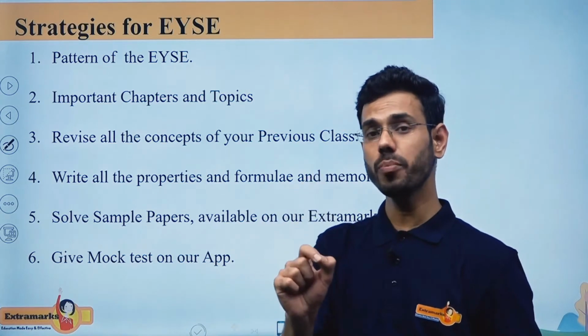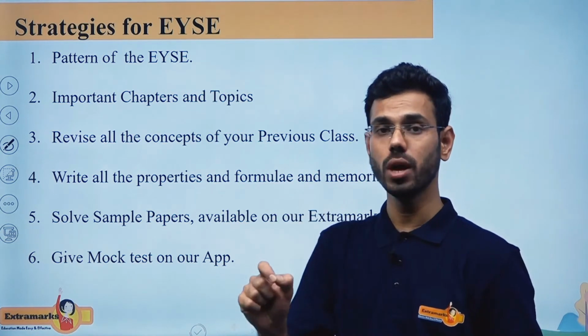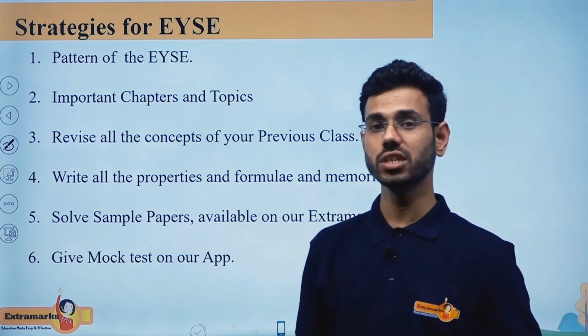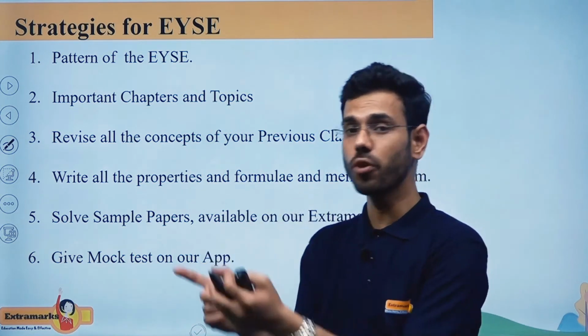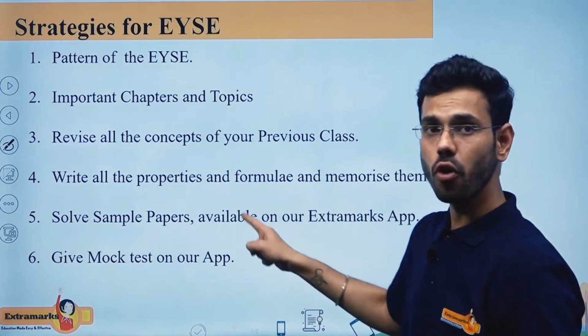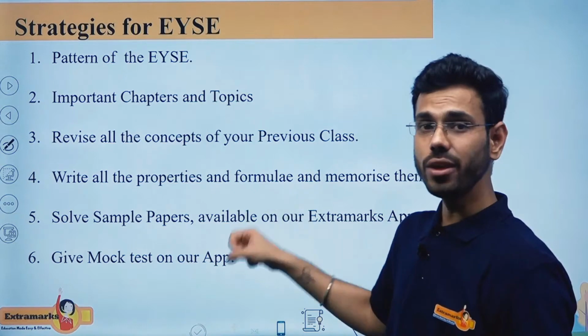The fourth point is that you have to write down each and every property, each and every formula, each and every concept, each and every theorem, to memorize it on paper. Because hand and mind coordination should always be there when we are practicing for mathematics. Once you are done with this, writing down and memorizing each and every formula, then you have to practice.